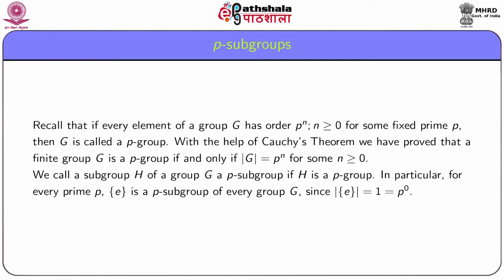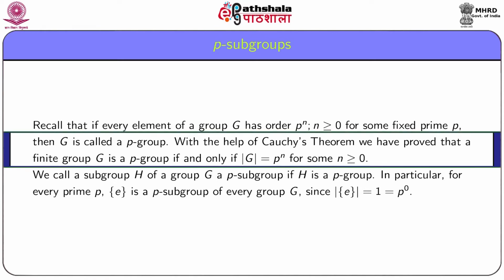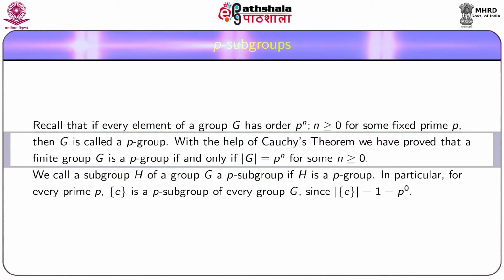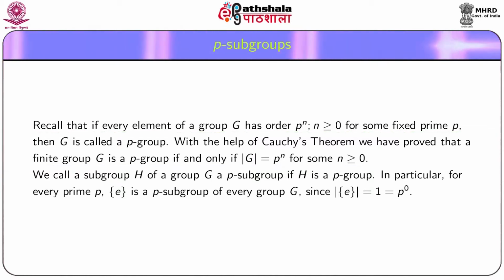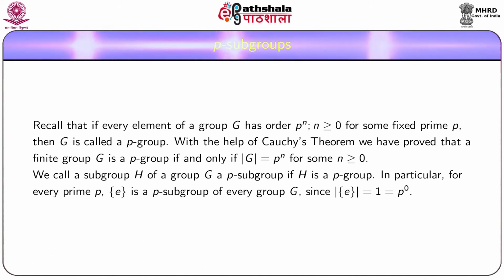Recall that if every element of a group G has order p^n for some n greater than or equal to 0 and for some fixed prime p, then G is called a p-group. With the help of Cauchy's theorem, we have proved that a finite group G is a p-group if and only if order G is equal to p^n for some n greater than or equal to 0.